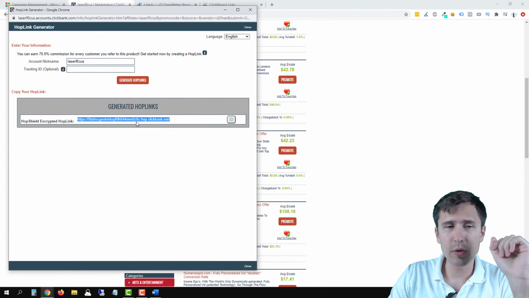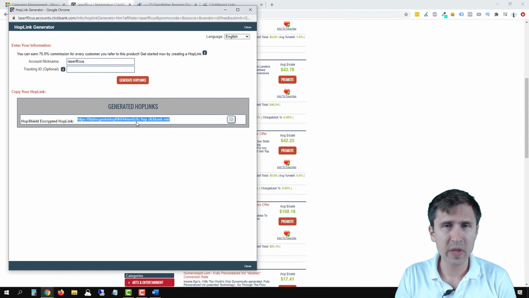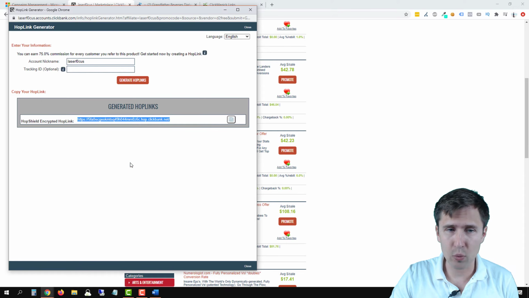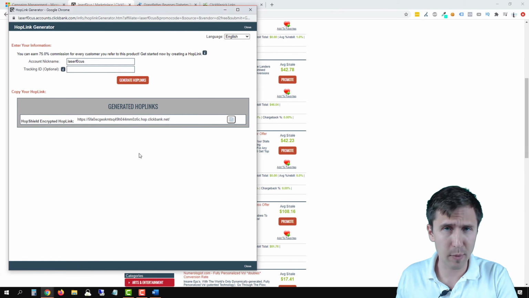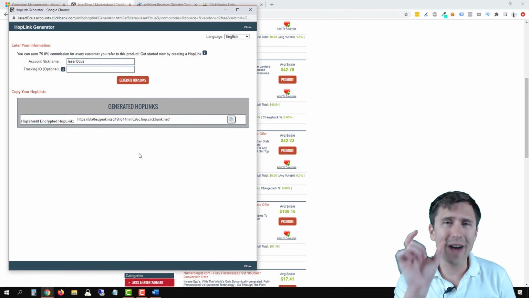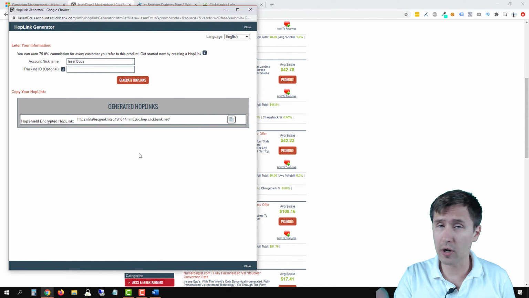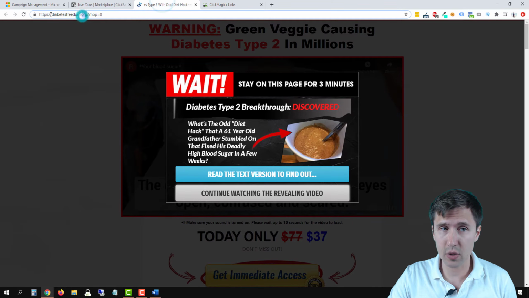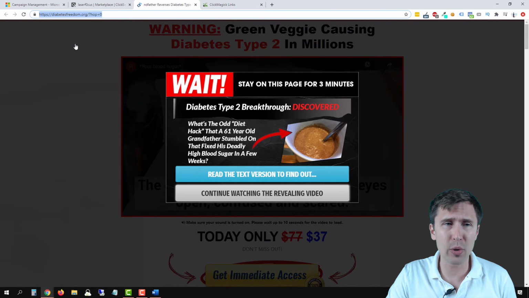Now here's the issue. If you put this link in Google Ads or Microsoft Ads or Facebook, your ad will 100% be disapproved. Not only does the URL look sketchy, would you click on a URL that looks like this? Probably not. But it also violates their policies, the final URL mismatch policy, which means you have to enter the final URL that someone lands on into the network that you're promoting on, in our case Microsoft Ads. When we have an ad, we have to enter this URL as a rule in order to promote. But I just told you that you can't enter this because you won't get credit for a sale. What's the point of promoting if you don't make money?